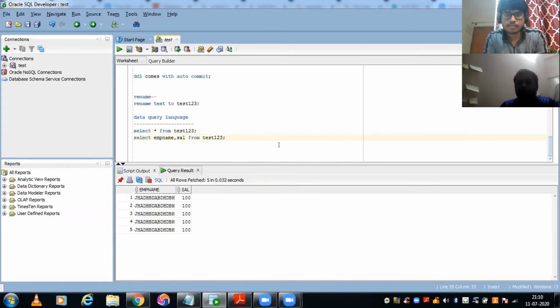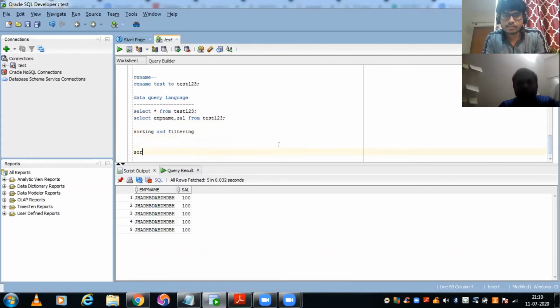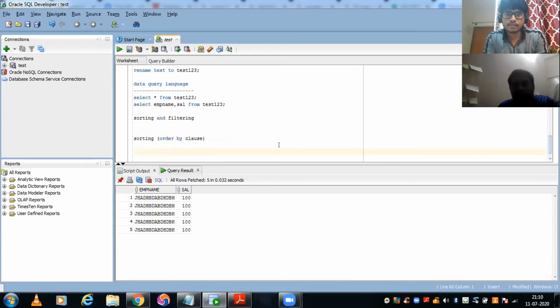Now, in the data query select, we have sorting and filtering. What is sorting? Sorting means if you want to see the data in a particular order. So what we use is the order by clause for this. Okay. Now here we don't have data.